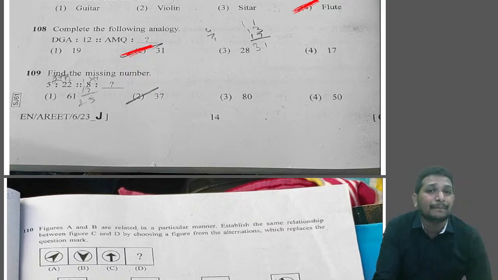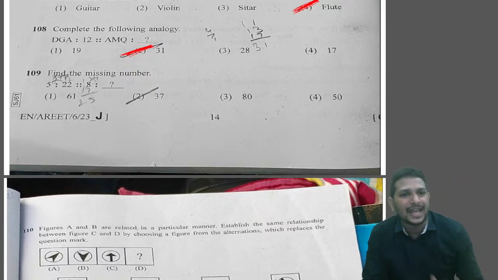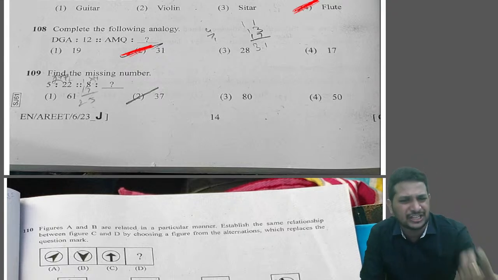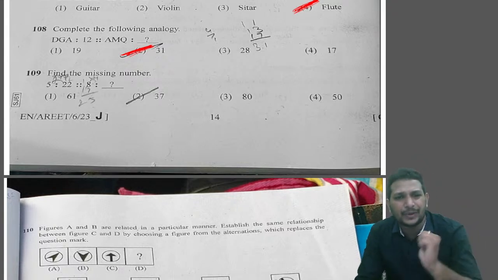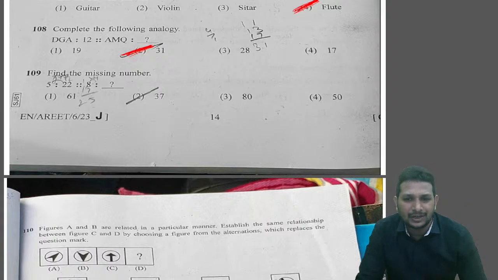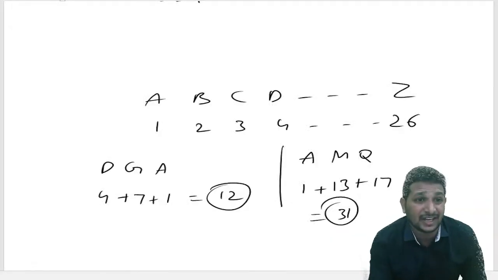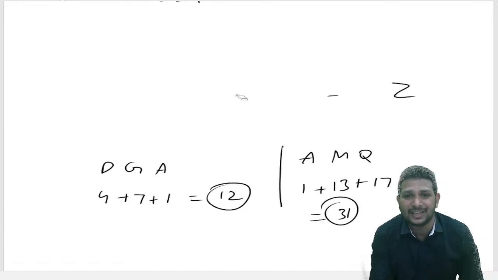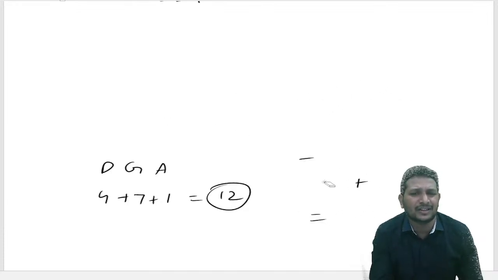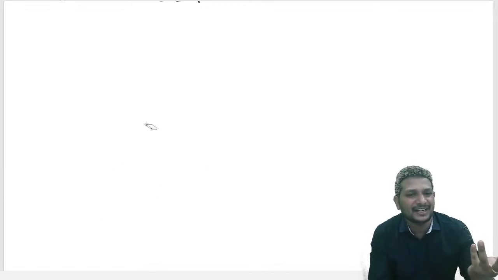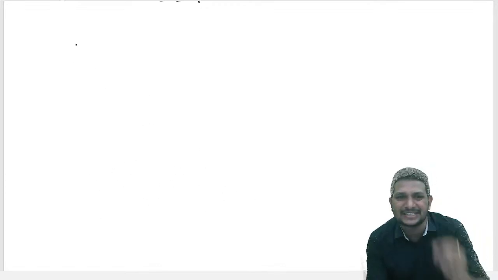Find the missing number. 5 gives 22 and same way 8 gives what? Analogy question, right? Number 1 is also analogy, right? So let's see that. Because as we discussed a lot in intelligence, each one will have a different logic. But finally the logic should be acceptable. Many can get different logics because I might get one reason, you might get another reason. Finally, it should be a valid reason.